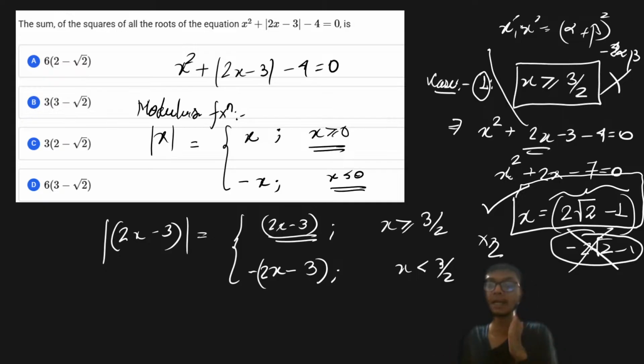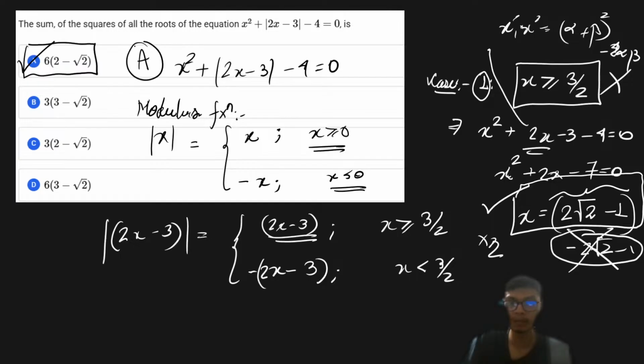So for one particular interval of x, it has one definition, and for another interval of x, it has a different definition. Based on the definition and the case where x falls, we are going to have different values of the quadratic expression, and so different roots as well. Ultimately this expression has only two roots, and the sum of the squares of the two roots is equal to 6 into 2 minus square root of 2. That is option number A from this question, right?